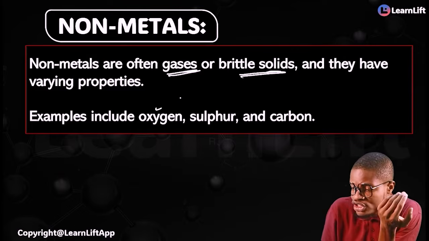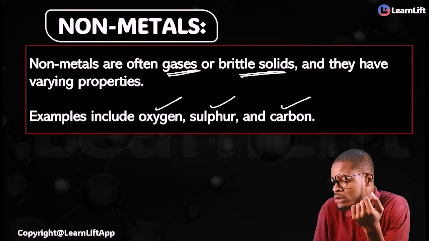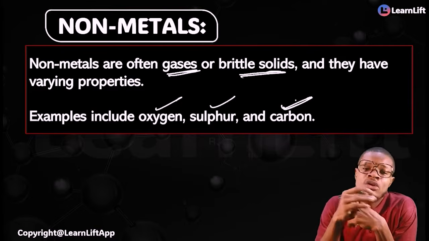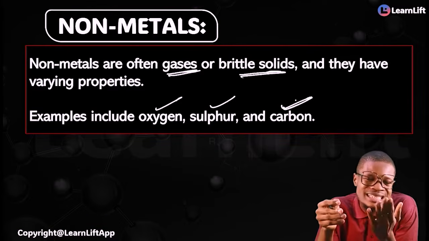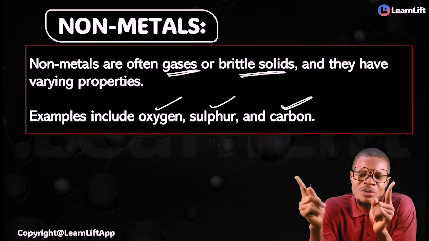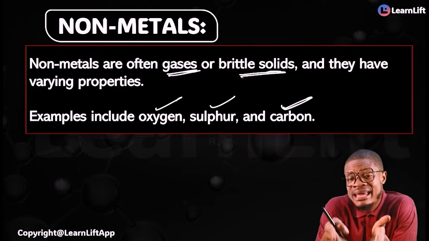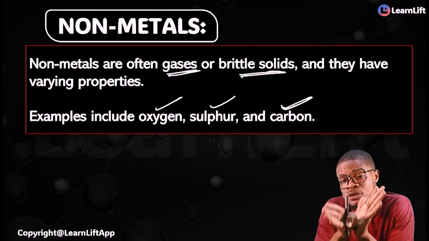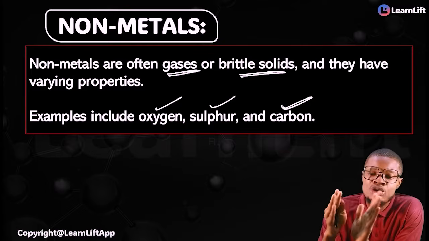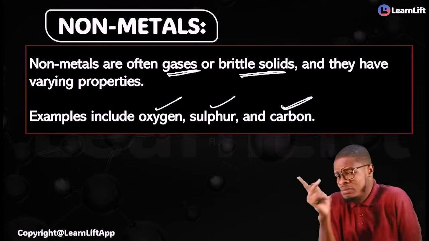What are their examples? Things like oxygen, non-metal. Sulfur, non-metal. Carbon. In fact, carbon is a non-metal. But sir, I think there is a way to group carbon under group 4 elements as your metalloids. When we get there, I will explain every singular thing back to back for you. Under your allotropes of carbon, that's why you now have diamond and graphite.